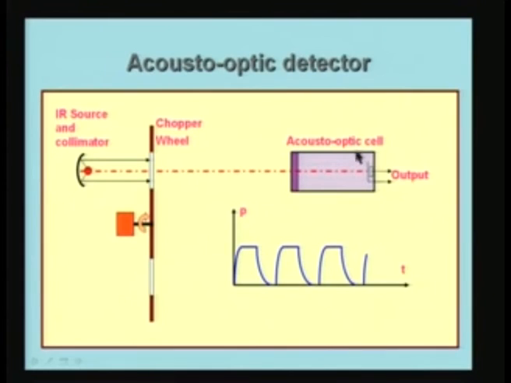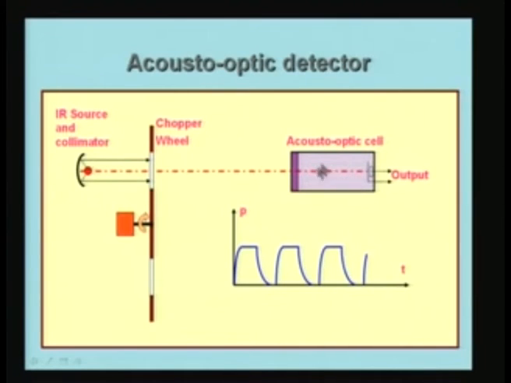The acousto-optic cell is a volume of gas, and the gas contained inside is such that it will absorb the radiation which we want it to absorb. For example, if you fill this with carbon dioxide, it will absorb only the radiation which is absorbable by the carbon dioxide, and the rest will not be absorbed.